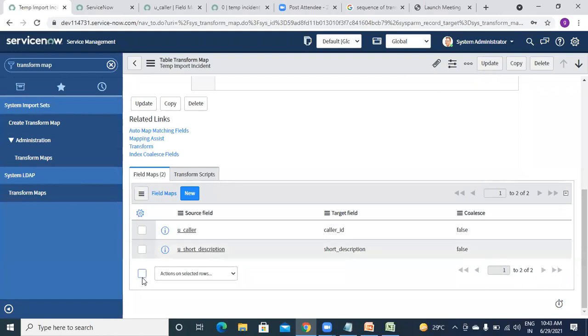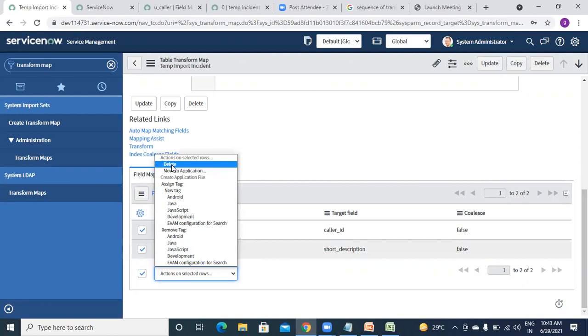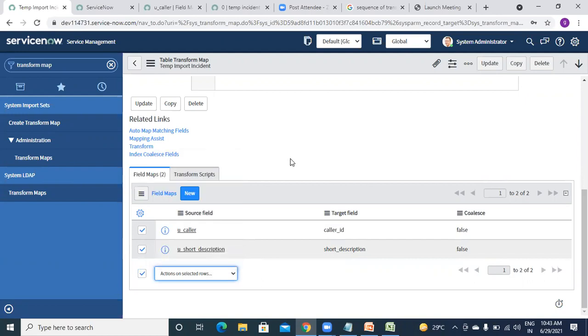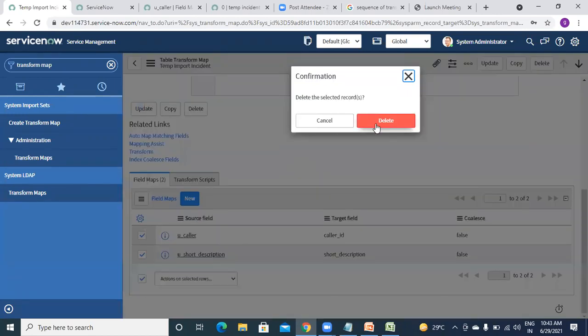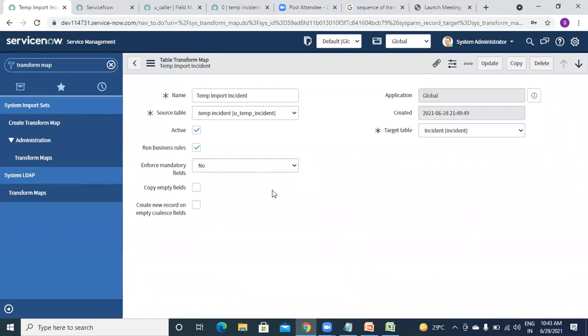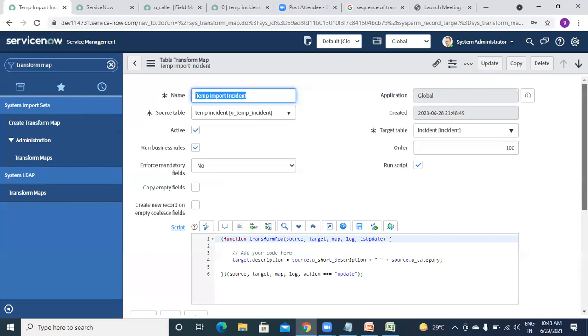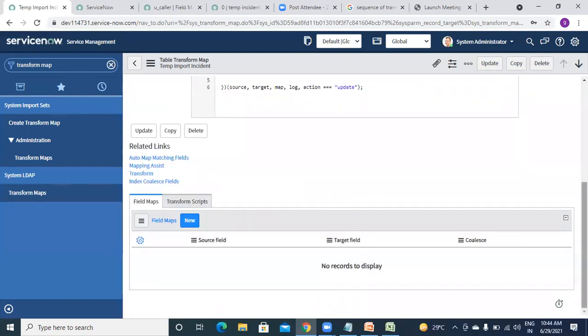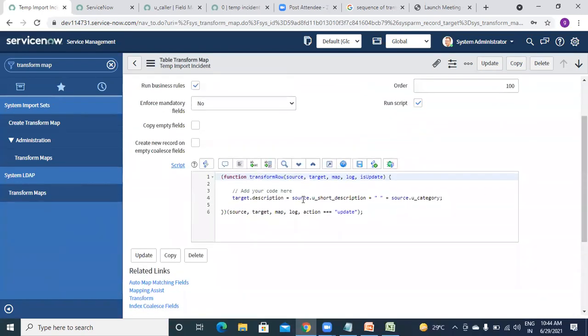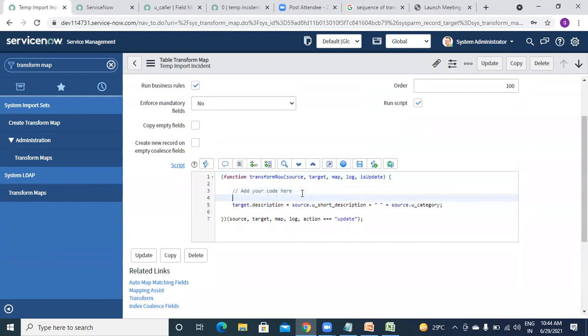In our case, to show that example, I am removing this. I am deleting the field mapping. Okay, I have removed the field mapping. Then without field mapping, how can I do it? I can directly write in script here. This was the interview question which was asked to me, so please go through this also.